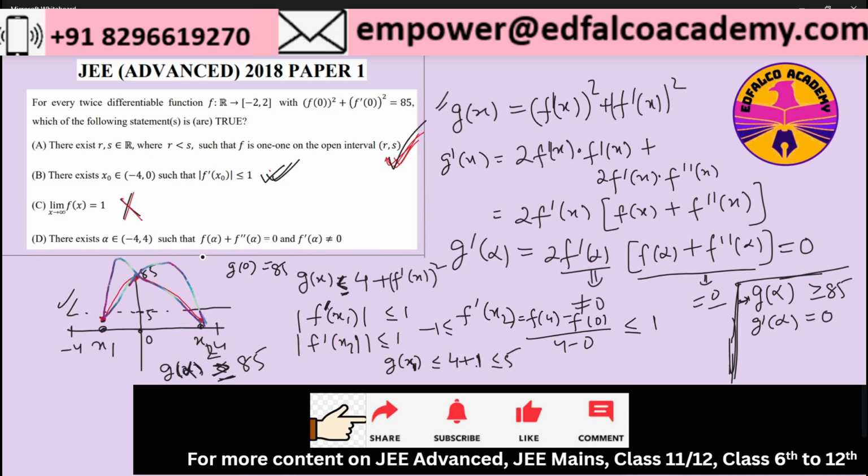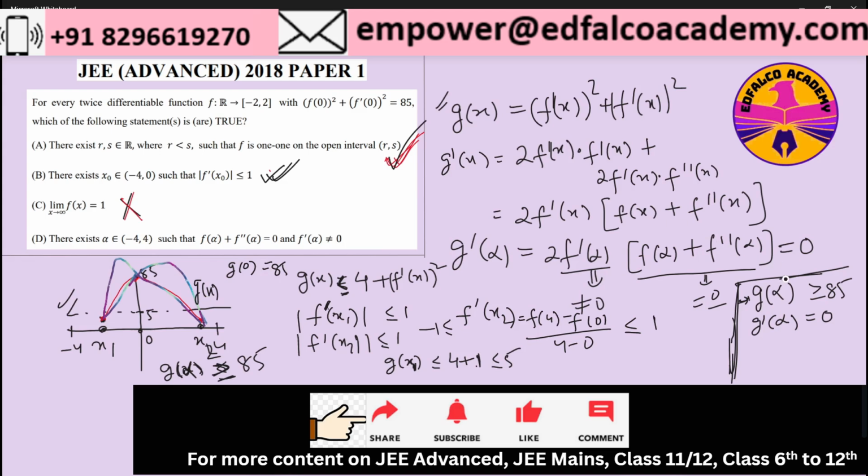So the function has to go up and come down. So there must be a point where g of x is achieving a local maxima or minima. That maxima can be 85 or greater than or equal to 85, and the slope over there, which means g dash alpha, will be equal to 0.